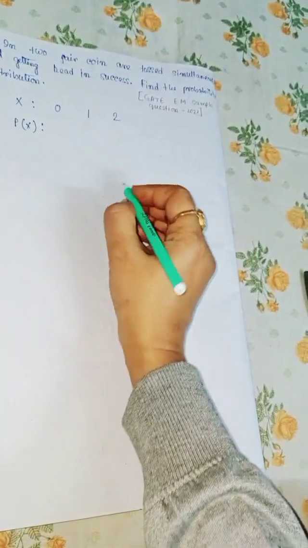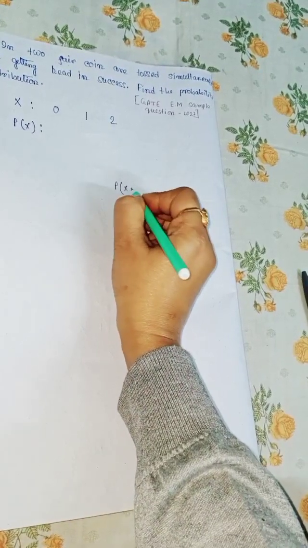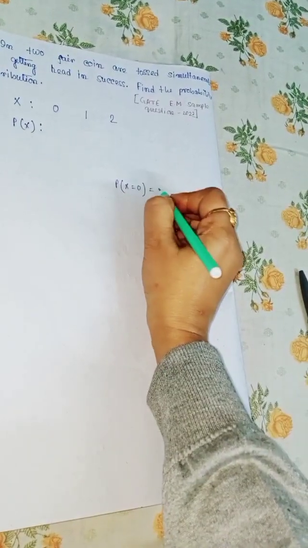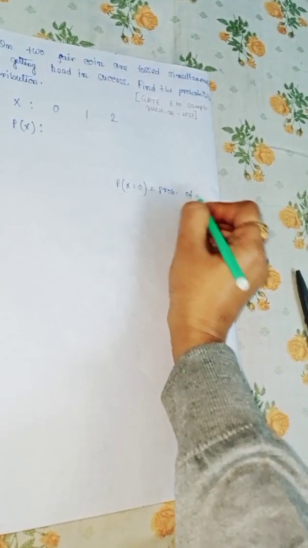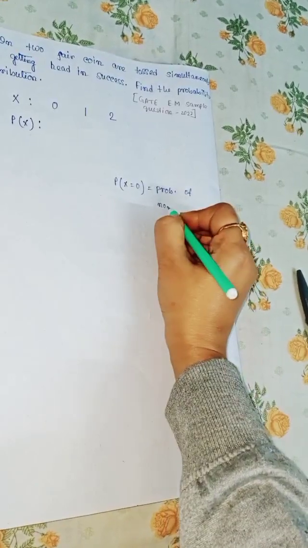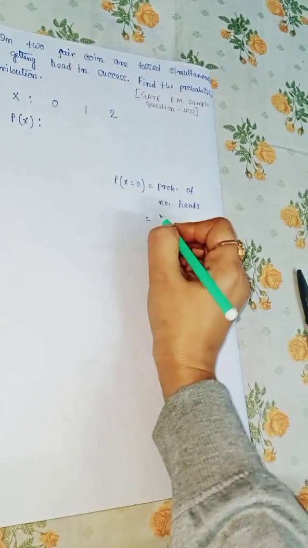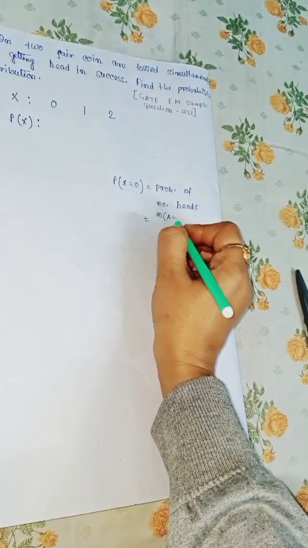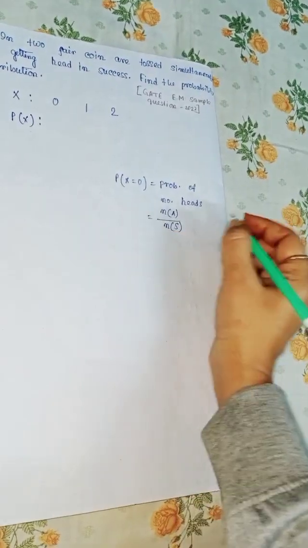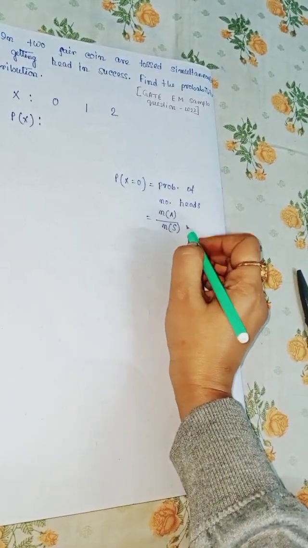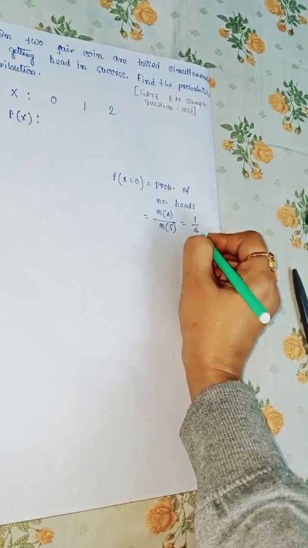Now P(X = 0), the probability of number of heads coming, is equal to n(A) divided by n(S), where n(S) is the total number of sample space, so that is equal to 1 by 4.